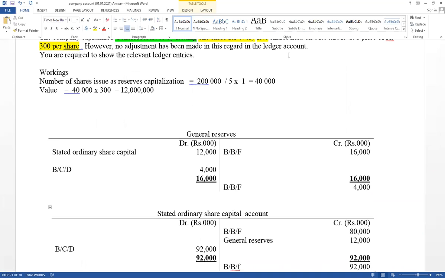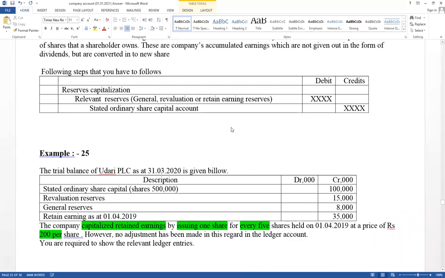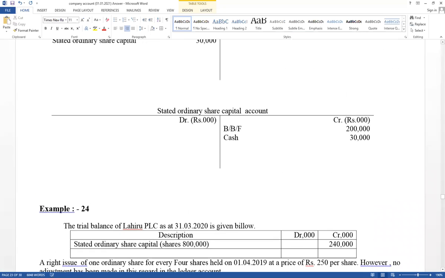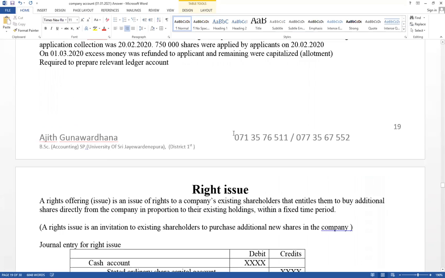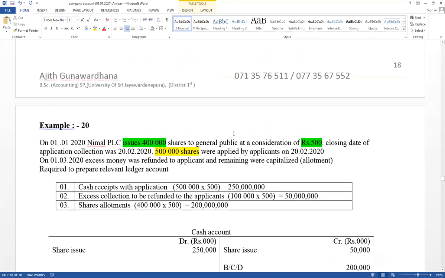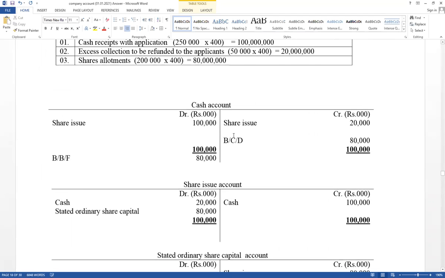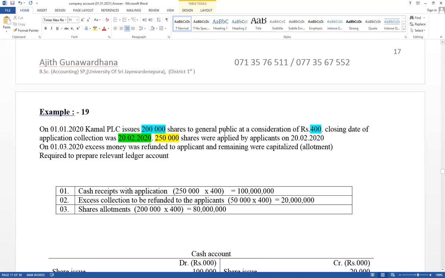Therefore, all three share issues I have discussed. Initial public offer I have discussed. The company issues shares to the general public. Think about the initial public offer. The company issues shares to the general public. Therefore, there are 3 steps to be applied: first, cash receipt with application, excess application, and shares allotment.